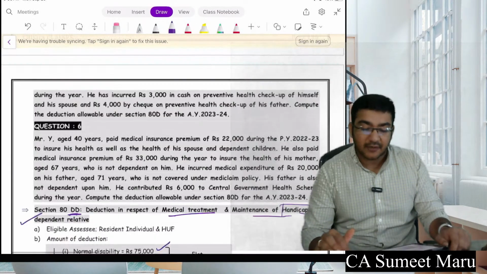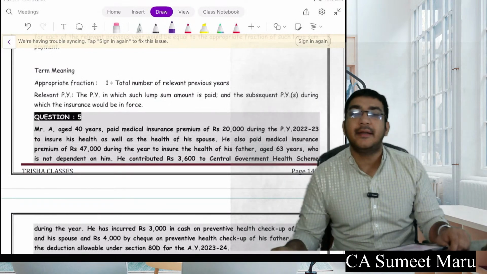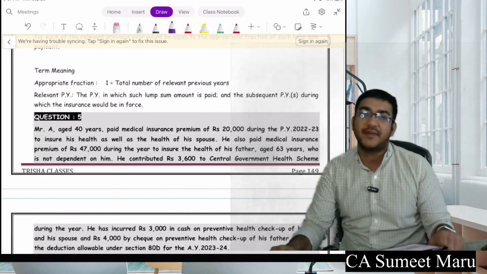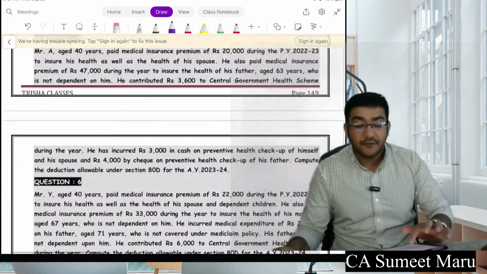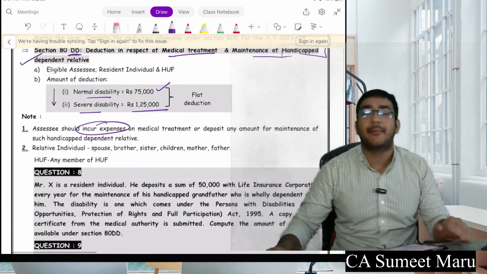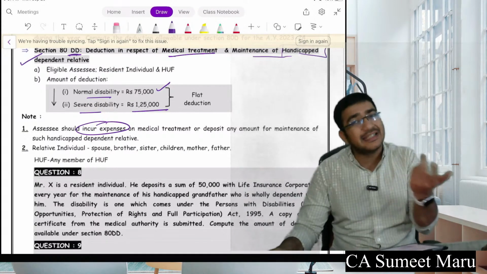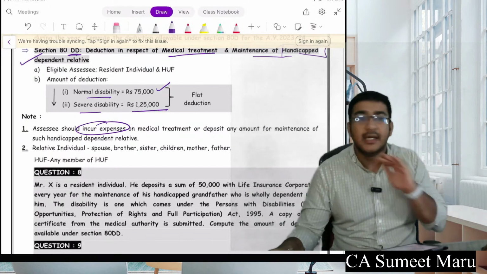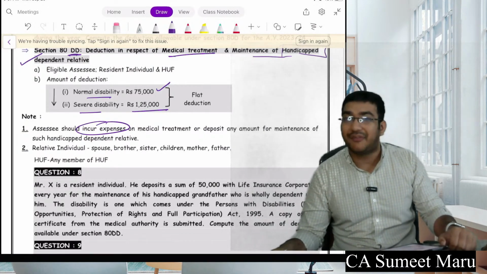Thereafter, we have seen 80DD. If you have any dependent relative who is handicapped, in that case you will get a 75,000 or 1,25,000 flat deduction. If the assessee is himself handicapped, the deduction is available to the assessee himself. Either the relative or the assessee, anyone can take this deduction. Again, the deduction is the same, 75,000 or 1,25,000 flat deduction.